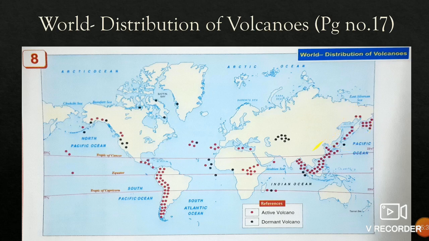Japan, China. This is your Thailand, Vietnam, Laos, Philippines. I hope you have done the active volcanoes. Now start with the black dot with the dormant volcanoes. In Japan, one is. In Bay of Bengal, two are there. Here.